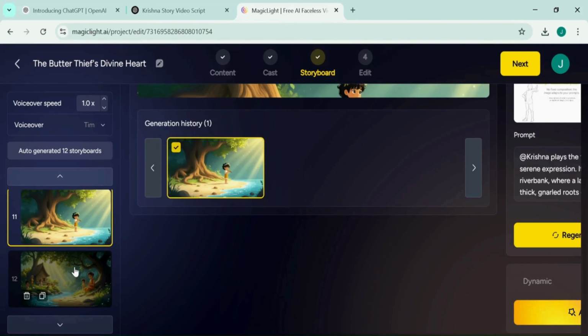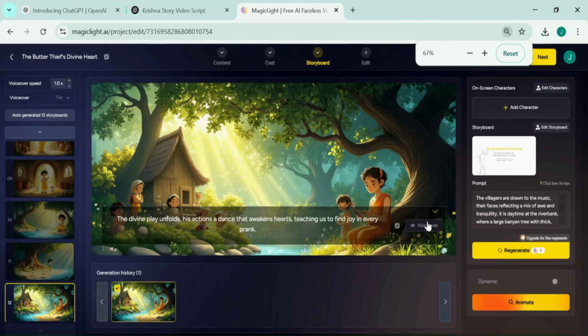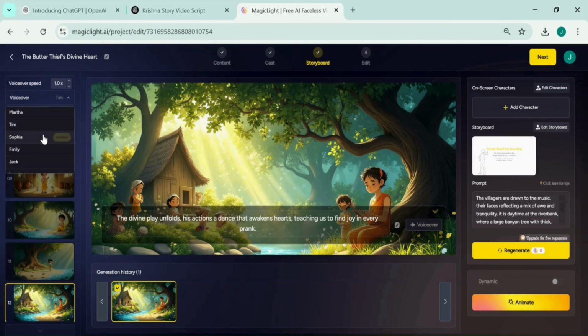Now it has created all our scenes. Now select your voice for the story voiceover and simply click on Animate.